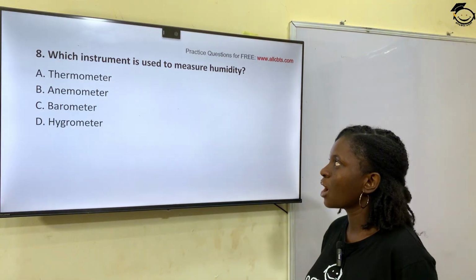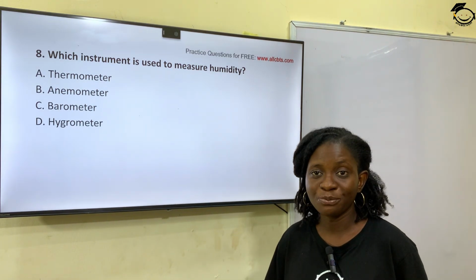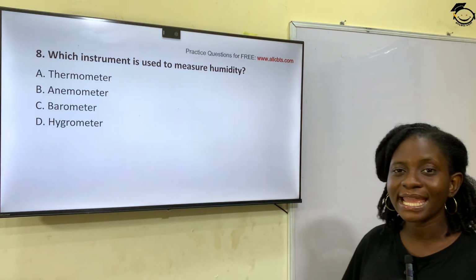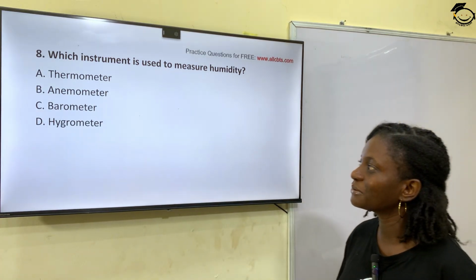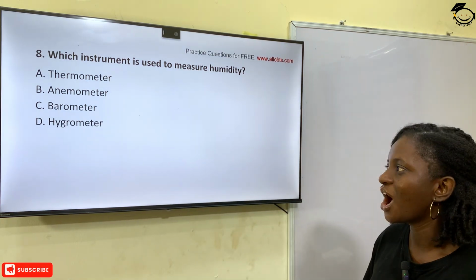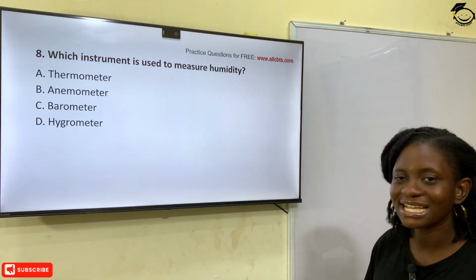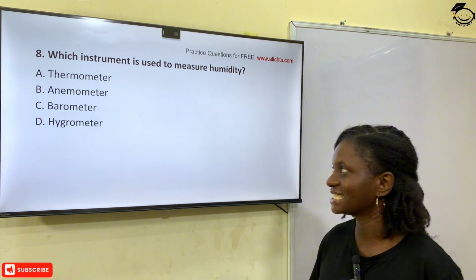Question 8. Which instrument is used to measure humidity? Option A, thermometer. Option B, anemometer. Option C, barometer. Option D, hygrometer. The correct answer is hygrometer, option D.